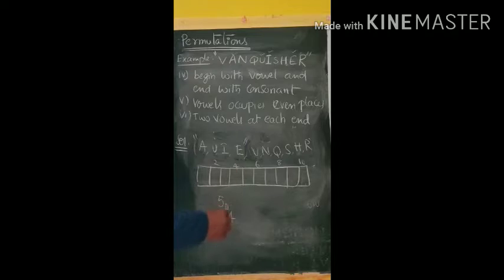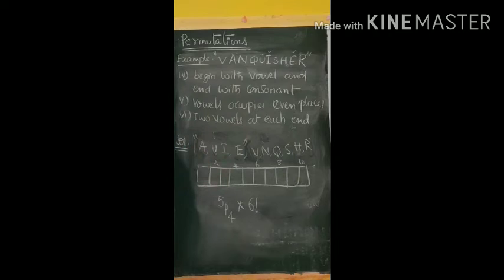Okay. Remaining how many places will be left? In every arrangement in 5P4 you will be occupying only 4 places. Means remaining places will be 6. So in 6 places you have to arrange 6 consonants. It is possible in 6 factorial ways. So 5P4 into 6 factorial. That is the answer.